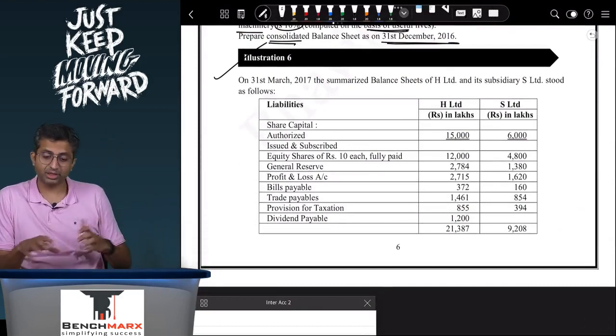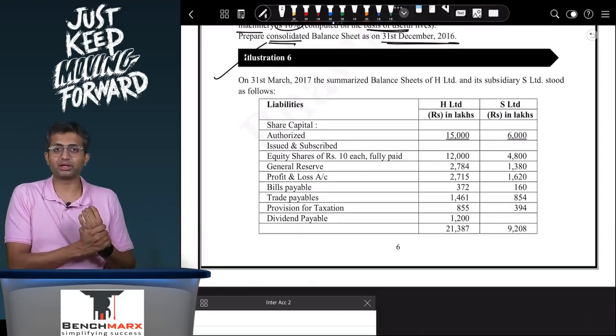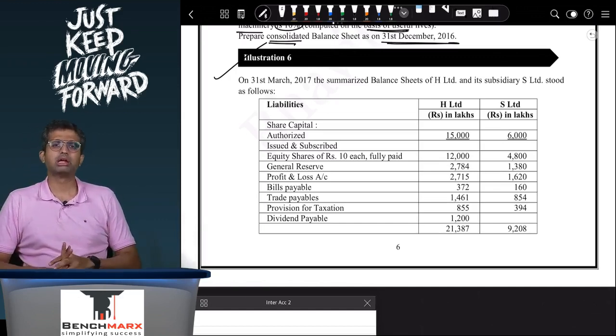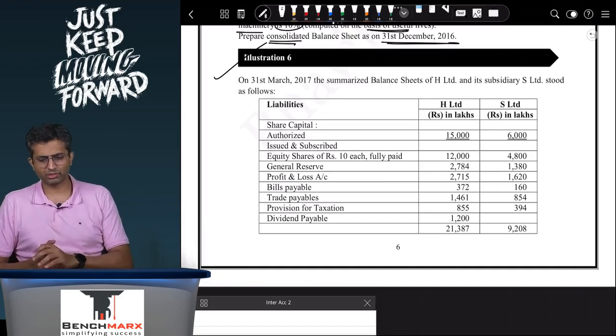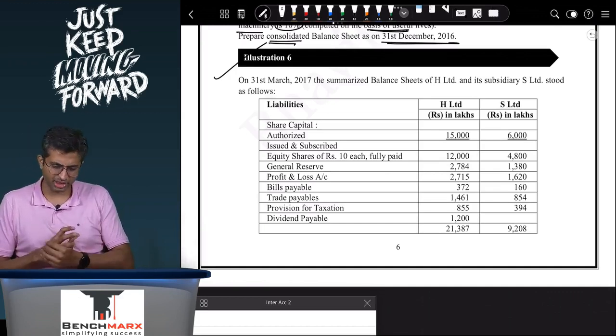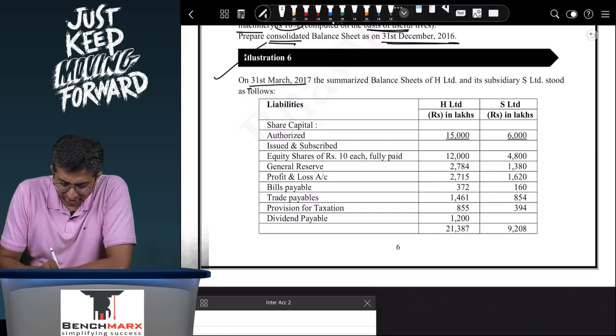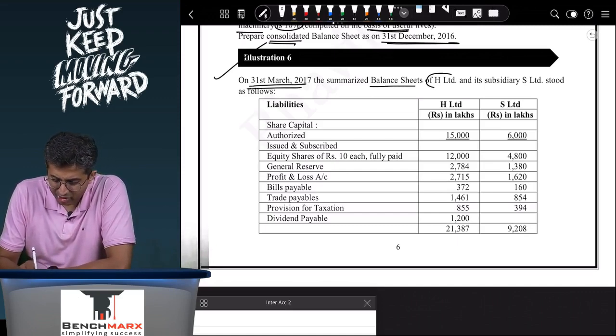Here there are slightly different adjustments. So in this question we had a fair value adjustment, dividend adjustment. Here probably you will have a bonus adjustment, upstream or downstream transfer adjustment, etc. So let us read. On 31st March 17, the summarized balance sheets of H Limited and its subsidiary S Limited stood as follows.